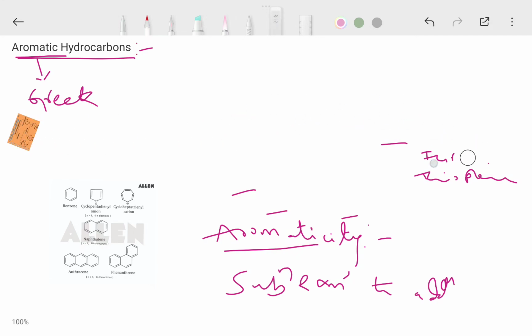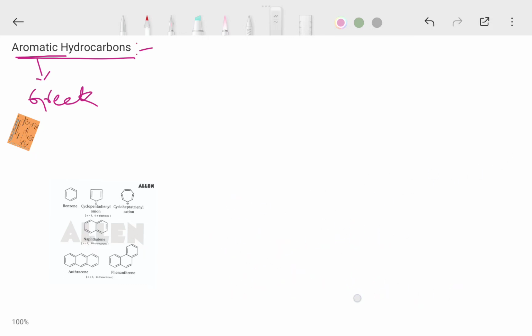How can we identify aromaticity? One rule is proposed by Huckel, that is Huckel's rule. We use Huckel's rule to find out aromatic, anti-aromatic and non-aromatic compounds.